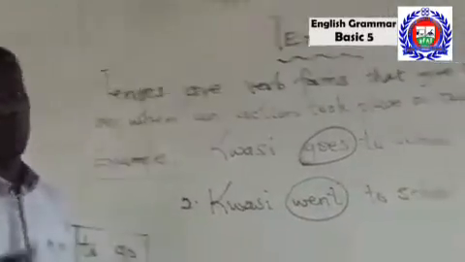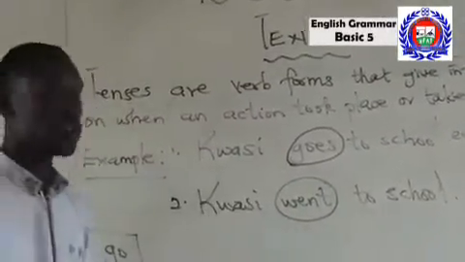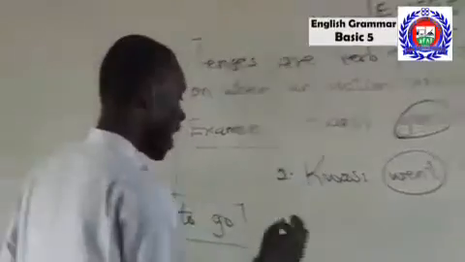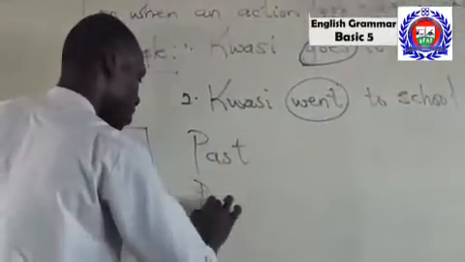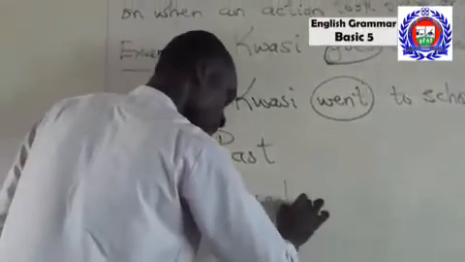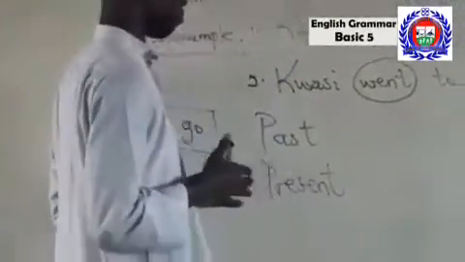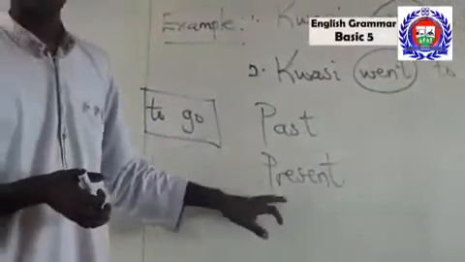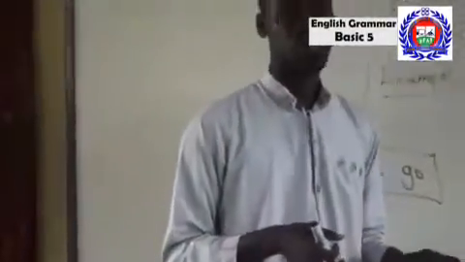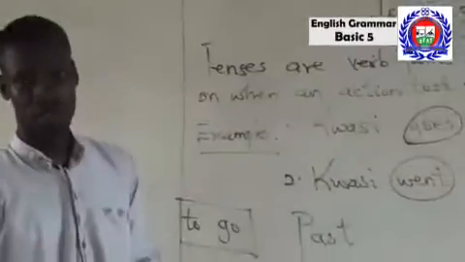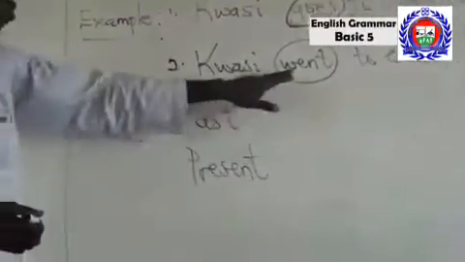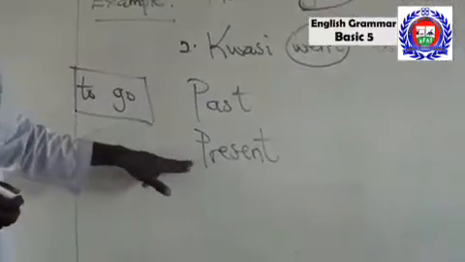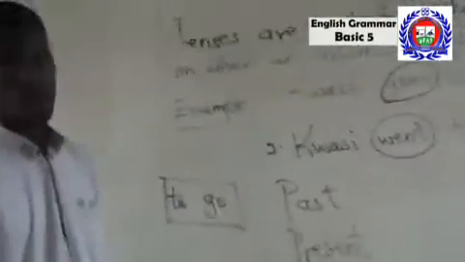In moving forward, we have goes and went. Went talks of past. Goes talks of present. So we have past tense and present tense. The past tense will take went, and the present tense will take goes.